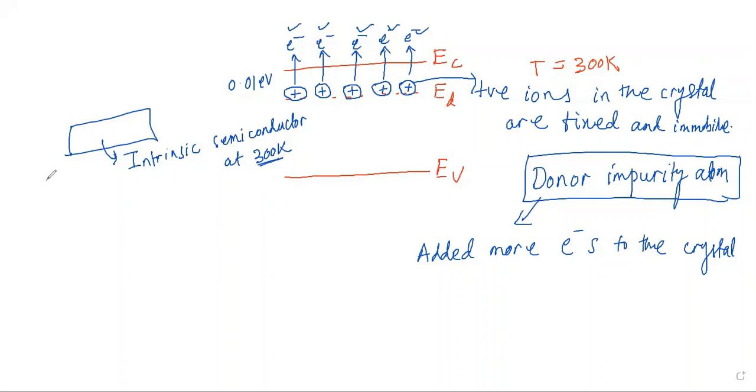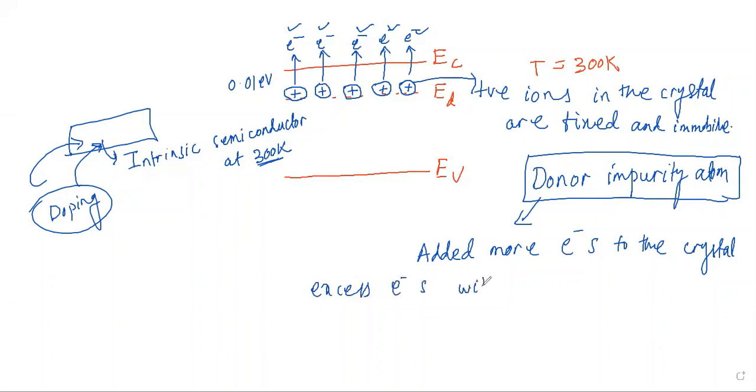But when you doped this intrinsic semiconductor, using the process of doping and adding dopant atoms to it, you got extra electrons, or excess electrons, without creating any holes. You are not creating any holes.